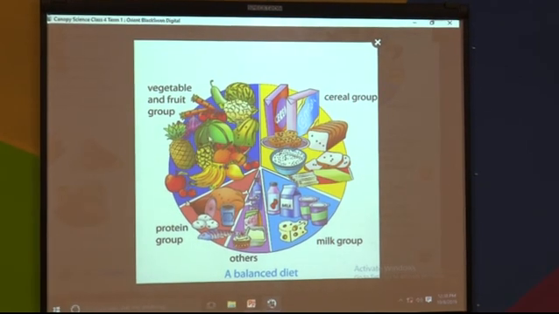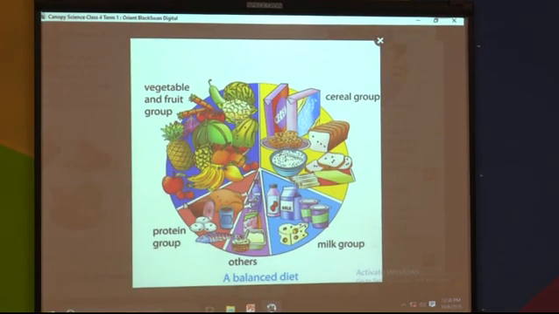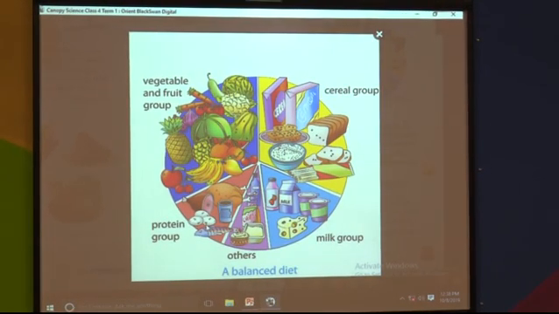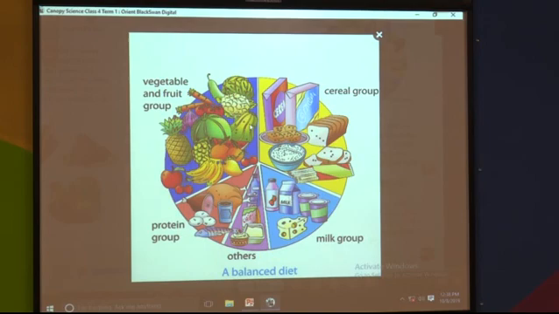1. Protein group. Meat, eggs, fish, beans, nuts, peas, and so on. 2. Milk group. Milk, cheese, curd, ice cream, and so on. Butter is not included because it is mainly fat. 3. Vegetable and fruit group. Fresh vegetables and fruits. 4. Cereal group. Rice, bread, chapatis, noodles, and so on.